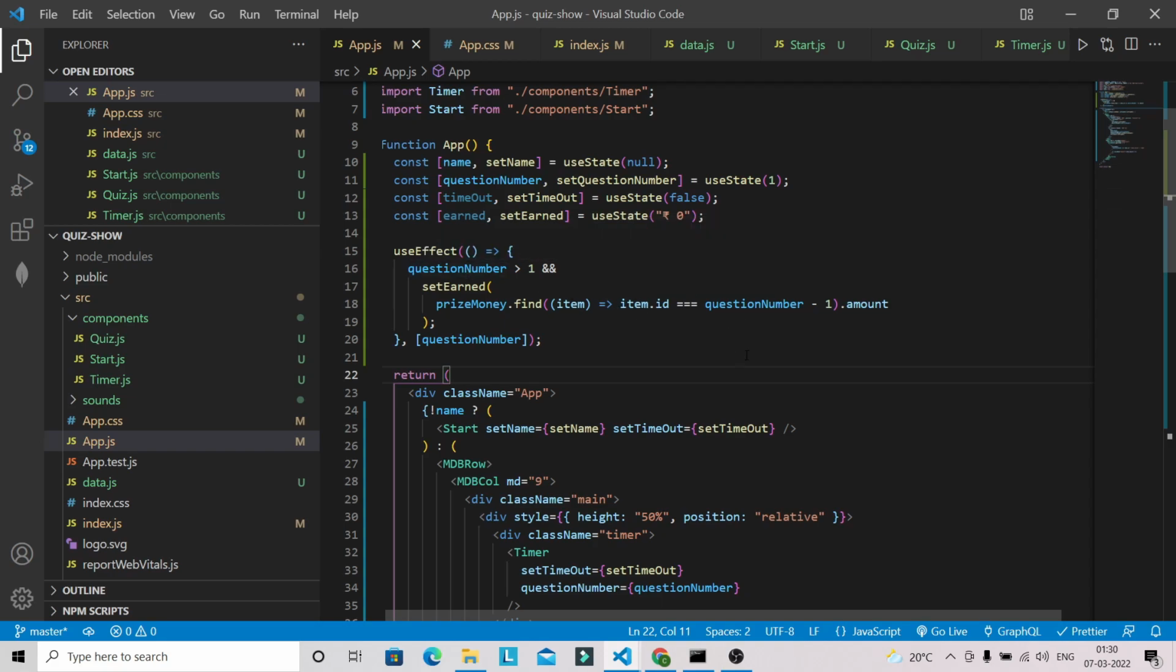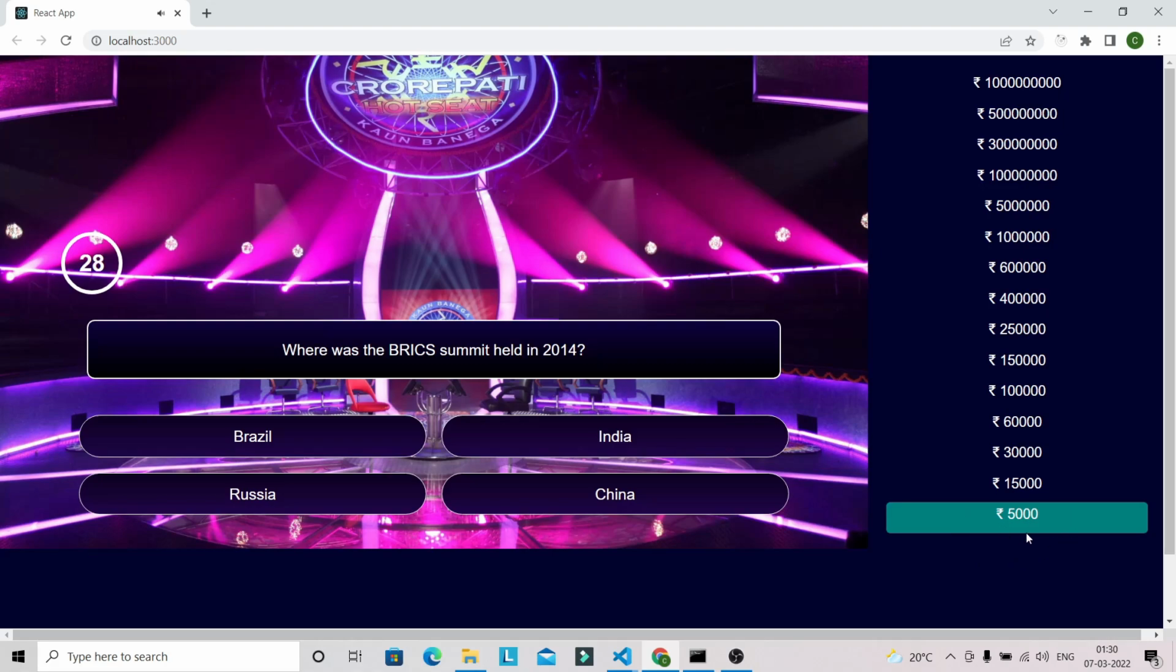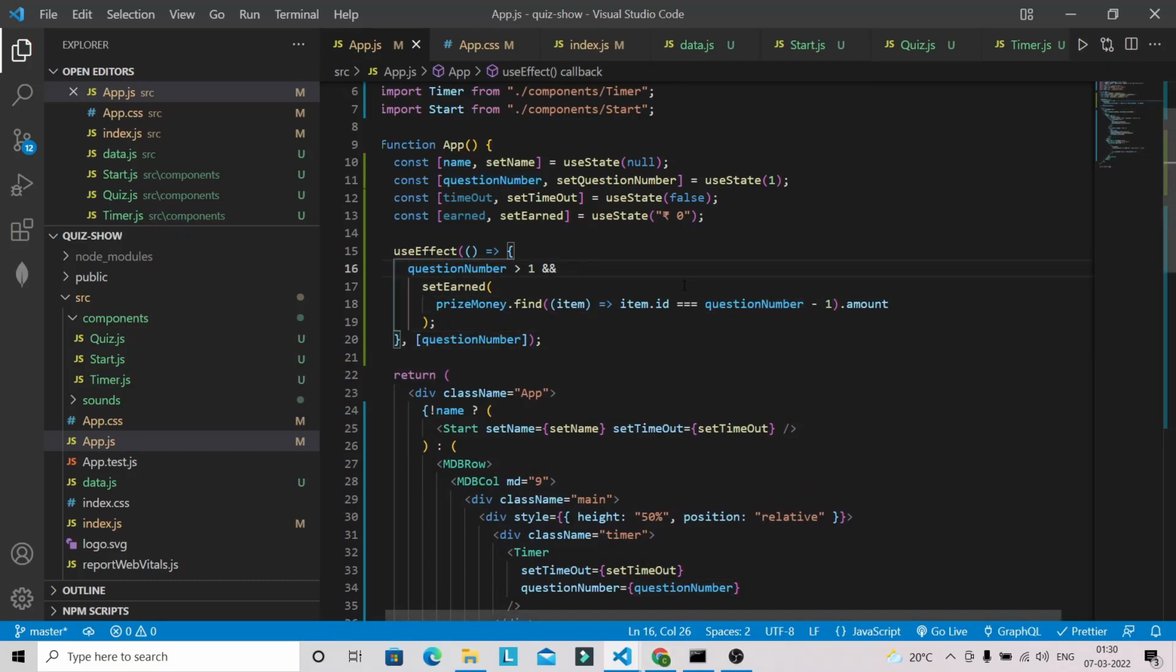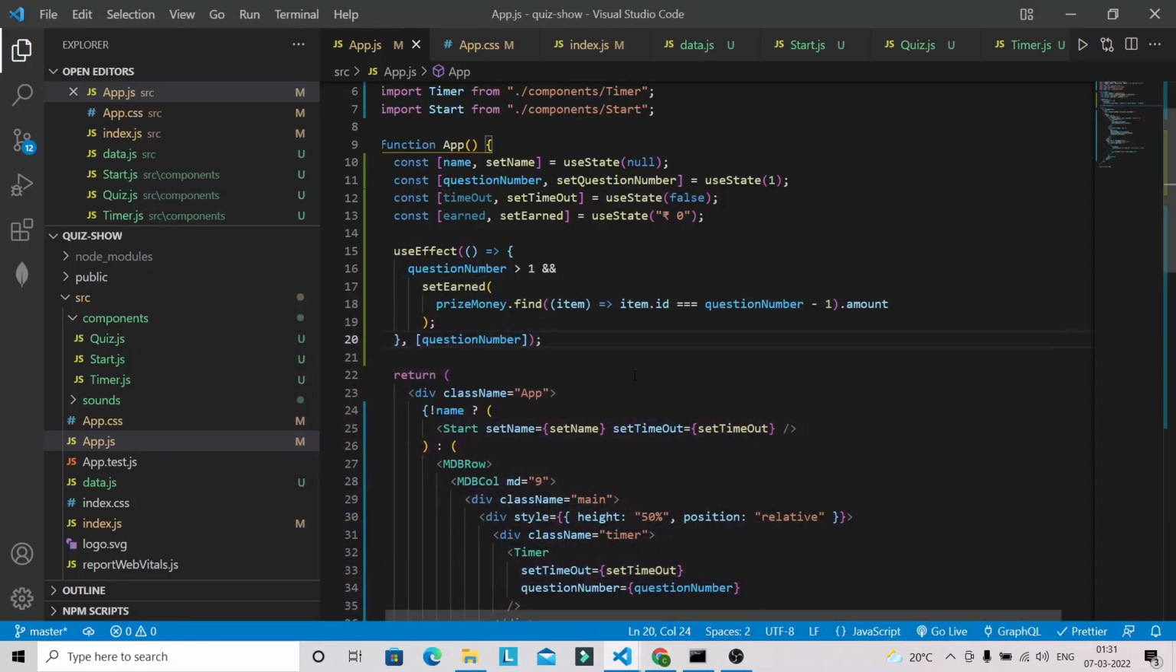Okay, so if you got question number 2, we have to check the amount of question number 1. So for question number 1 we have an amount of 5000. You can see that for question number 1 we have a 5000 amount, so we have to do it this way. So I hope you got this logic. For each correct question, the user will navigate to the next question, but we have to also track down the prize money of the previous question. By this way we can track the prize of the previous question. So this is all about this logic.